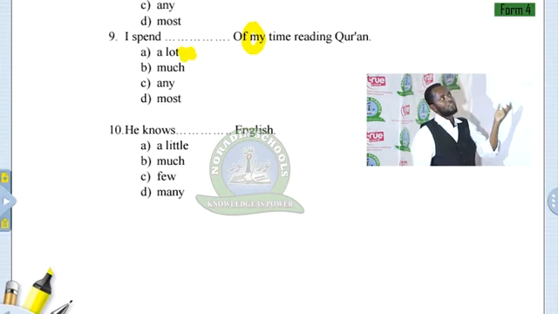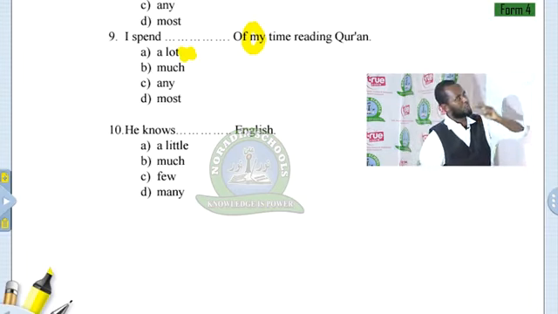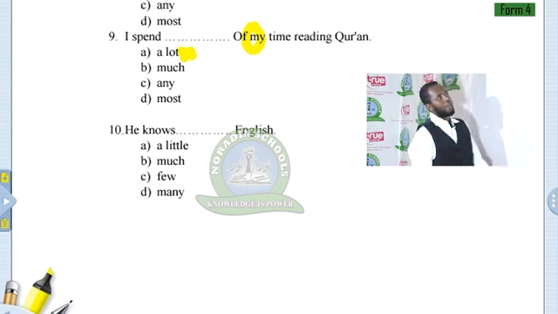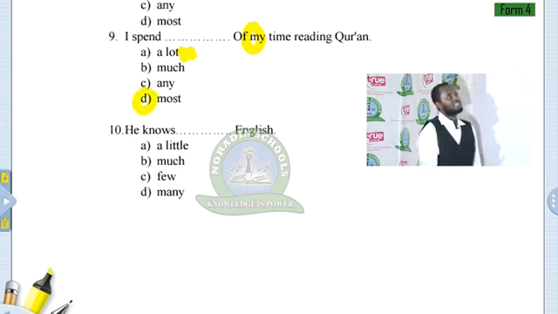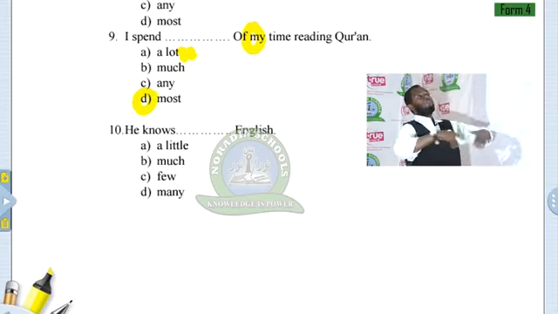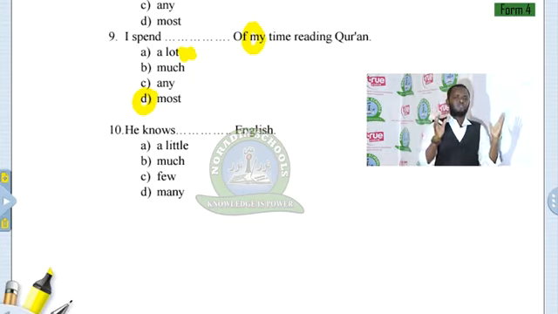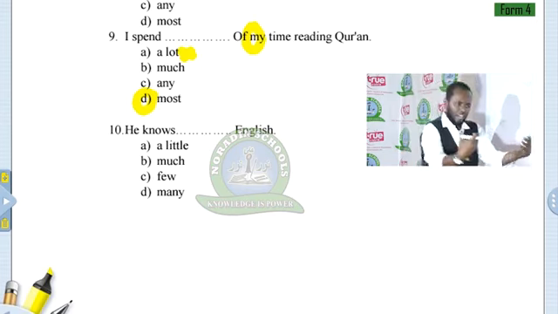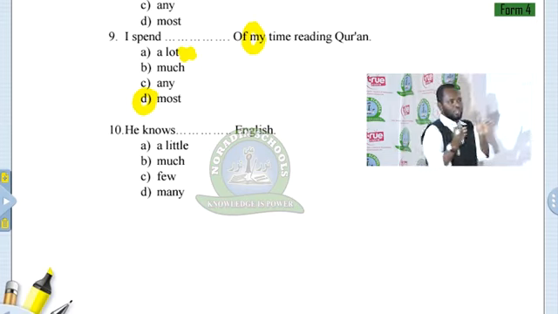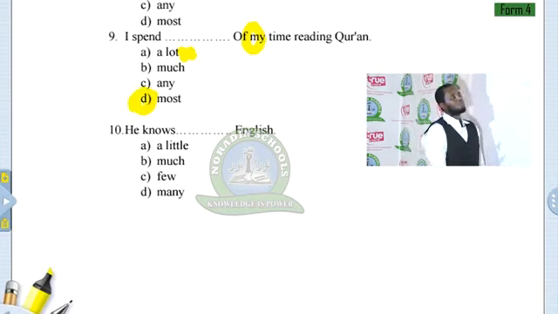No, not much. Here is time, but there are two things, a preposition and my. So the correct answer is D, because I spend most of my time reading Quran. Most of my time. If I spend 17 hours reading Quran, or 10 hours reading Quran, that's most of your time. So we're going to use most of.